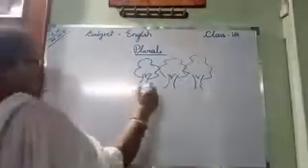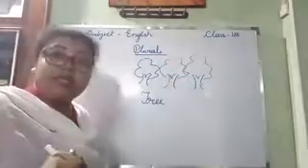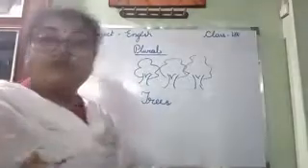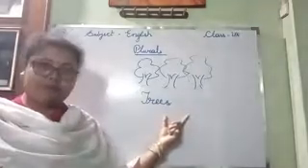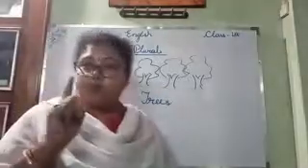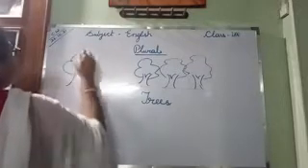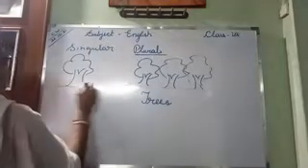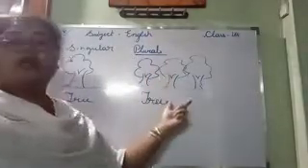You know the normal spelling of tree is TREE. But here there is more than one, so we will put one S and say trees. What will we say? Trees. Okay? Understand? So this is known as plural form. One, it is singular, and we call it tree. And this is plural form.